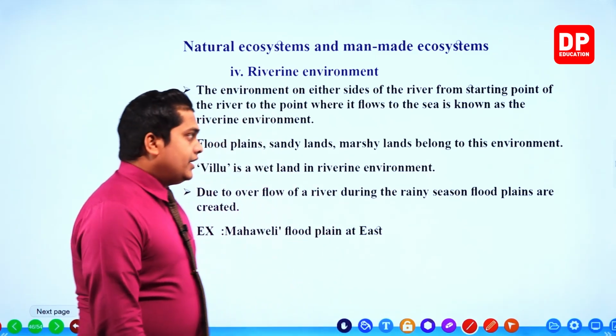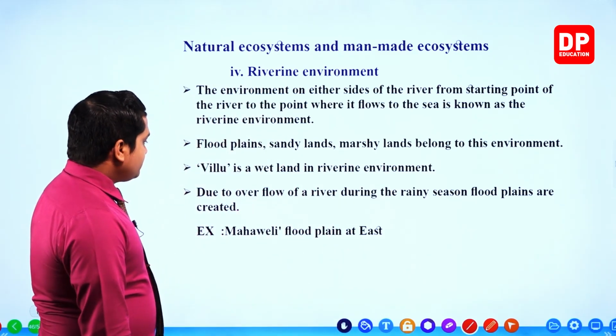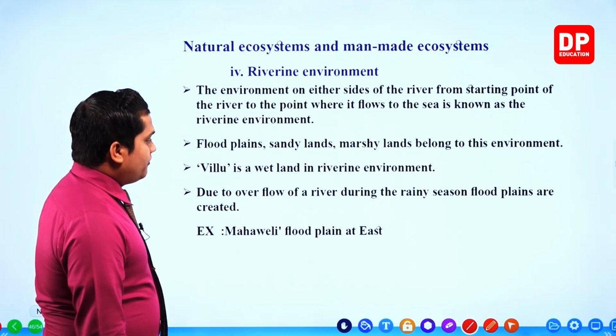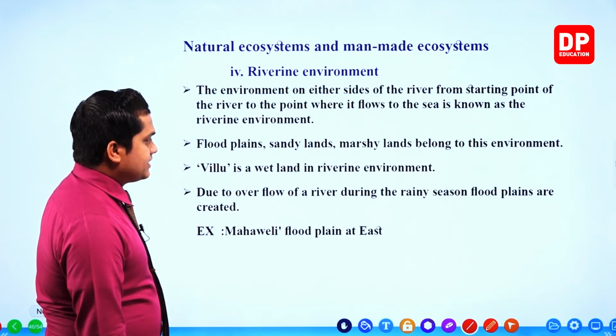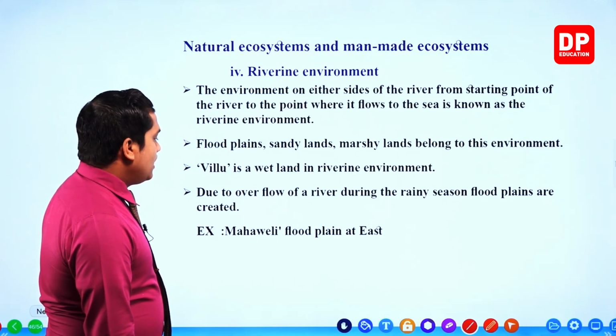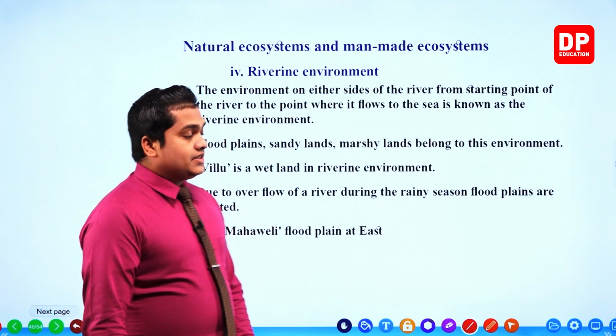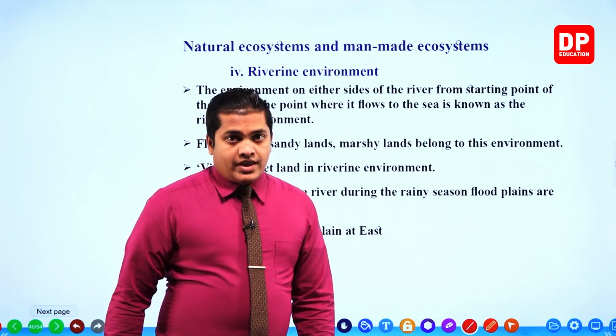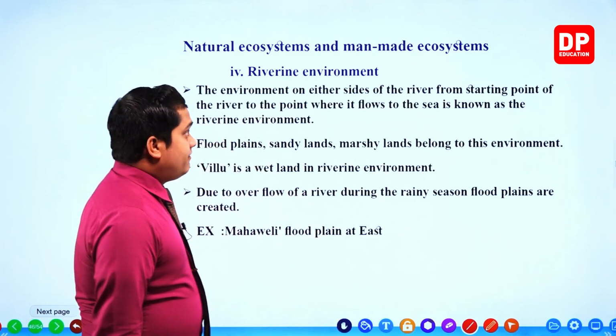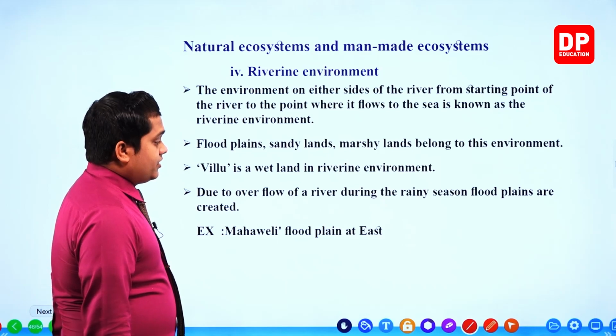Next, due to overflow of the river during the rainy season, floodplains are created. So these are the facts regarding the riverine environments.